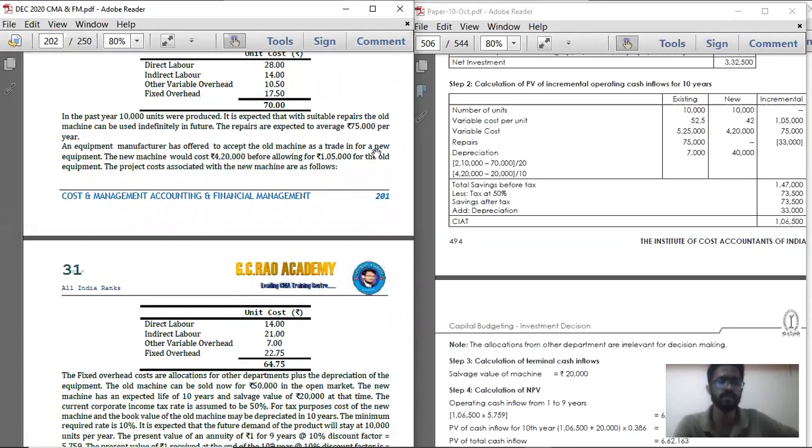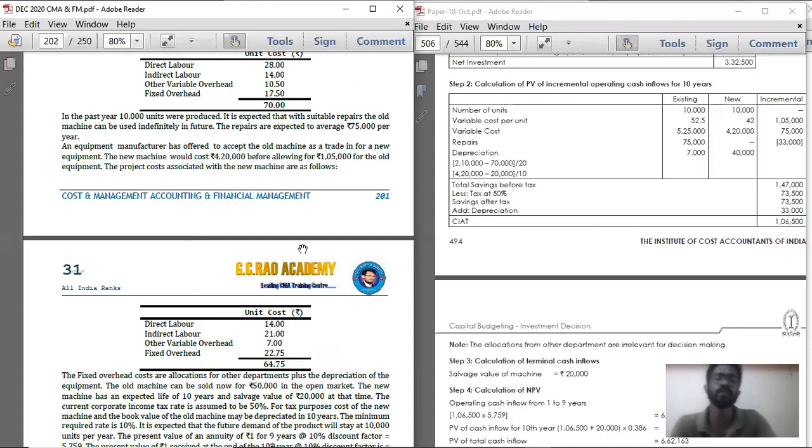Whereas under the new scheme, if you are going for new machinery, the total cost of machinery is 4,20,000. On that, 20,000 is the salvage value which they have given. So minus 20,000, 4 lakh is the net fixed cost available for depreciation. 4 lakh divided by the number of years given for taxation purpose depreciation, 10 years, you get 40,000.